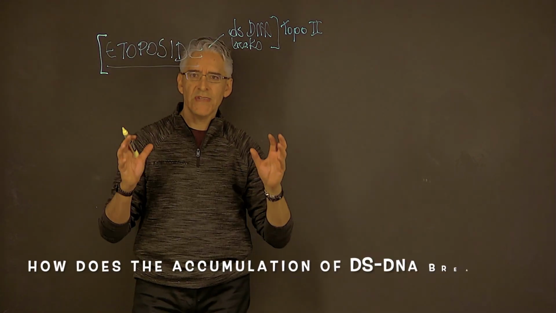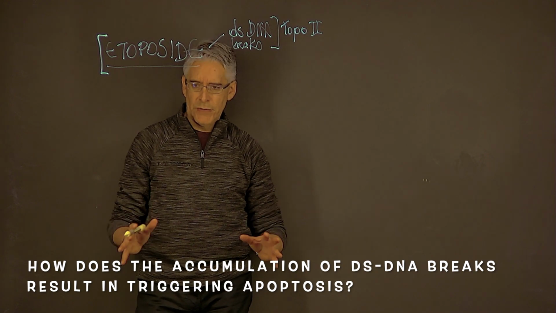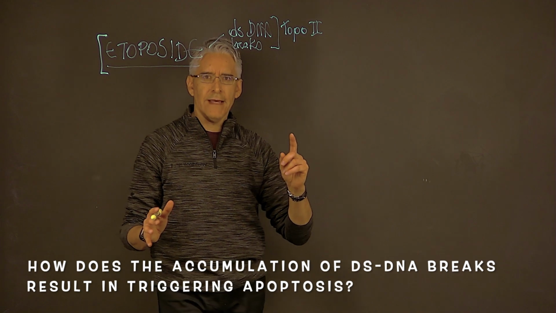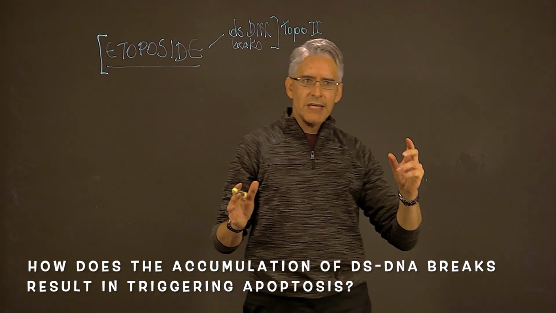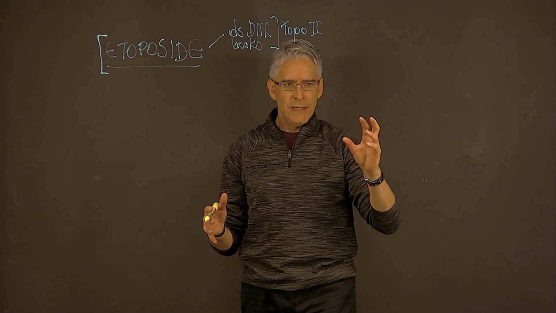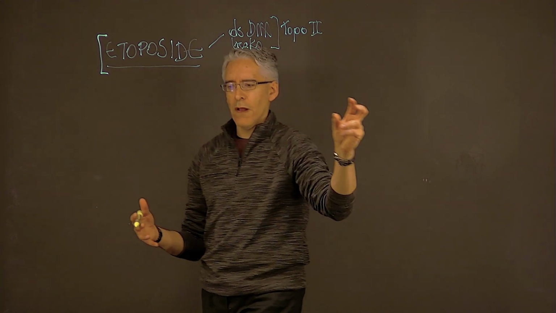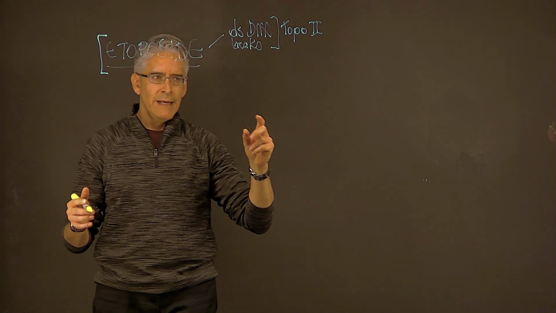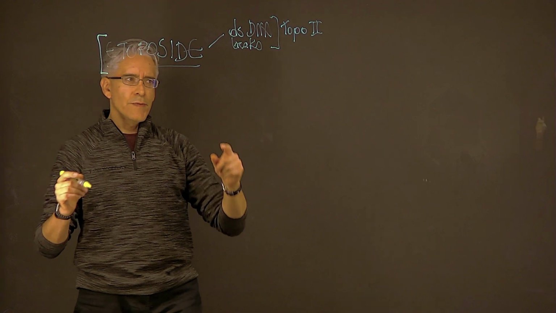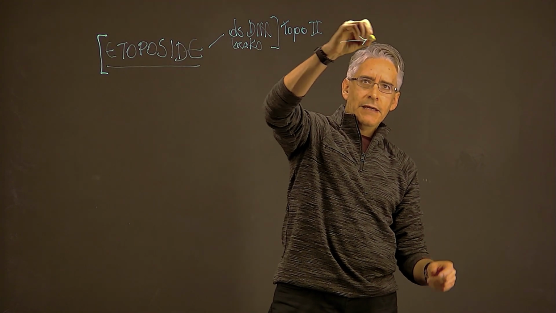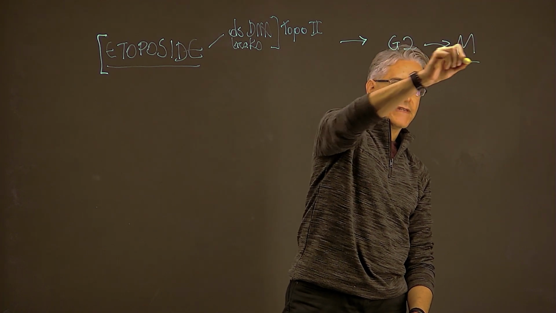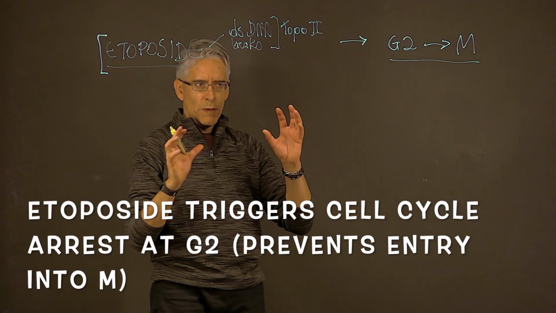So how could this actually trigger cells to go into apoptosis? First of all, we need to be aware of at what particular stage of the cell cycle this agent is going to produce the kind of signal that will hold progression through the cell cycle. And it is well characterized that this kind of damage is going to produce a halt in the progression between G2 to the M stage of the cell cycle. So G2 to M will be halted.